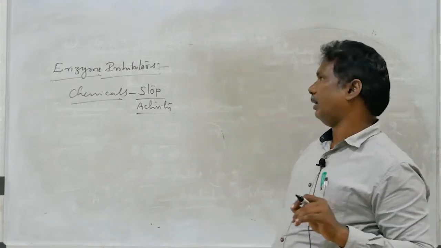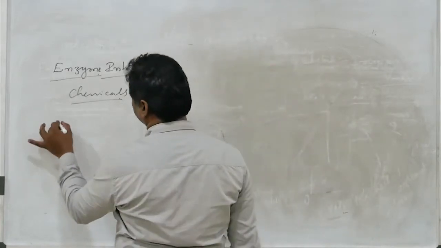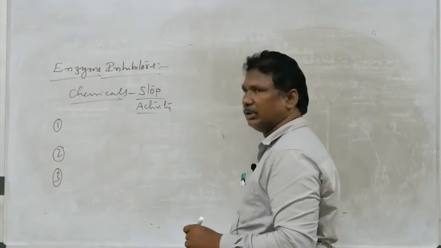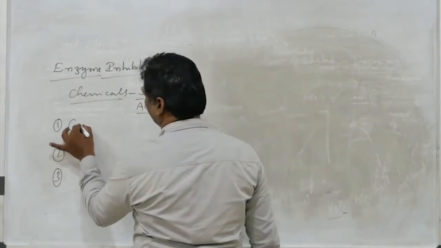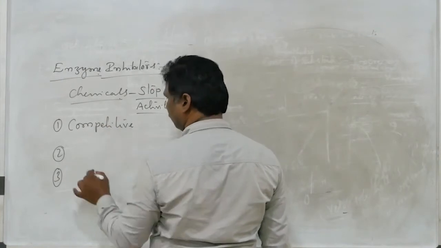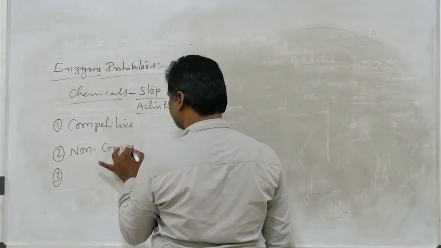Those are simply called enzyme inhibitors. According to your syllabus, there are 3 types of enzyme inhibitors. One is called competitive inhibitors. Second one, non-competitive inhibitors.